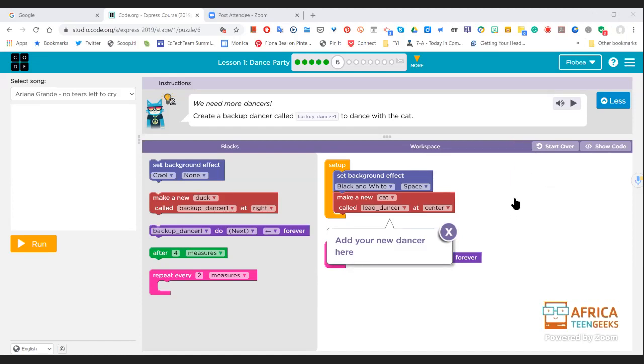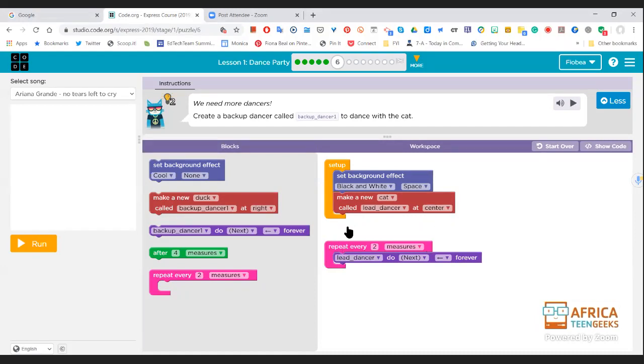Okay, so now we are on puzzle 6, and I'm of the opinion we need a few more dancers, don't we? And they want us to add a new dancer. They're even telling us where to add it. And they've given us some code already. So what have they said in their code? They've said they want a black and white background effect of space. Okay. And they want us to make a new cat called lead dancer and at the center.